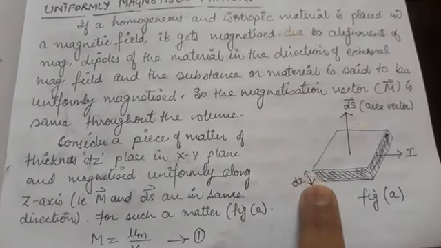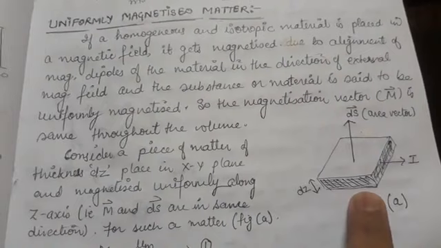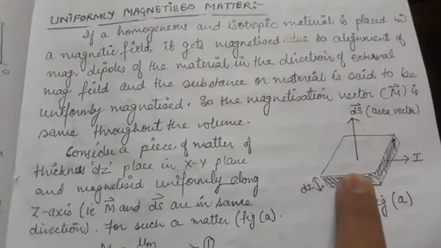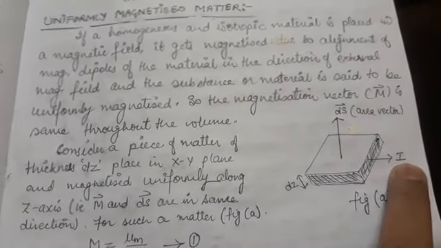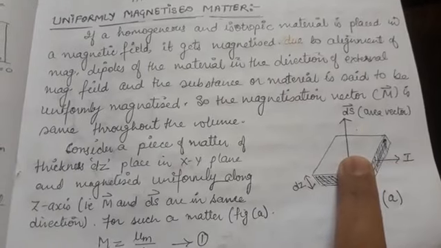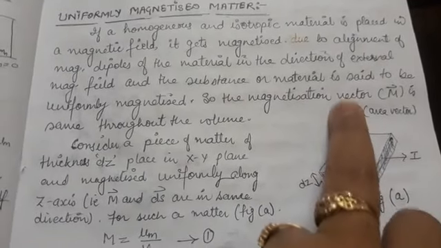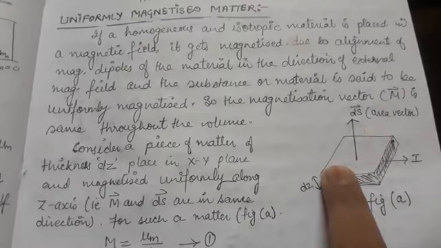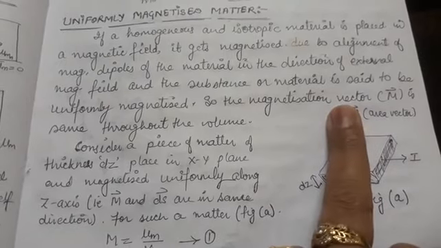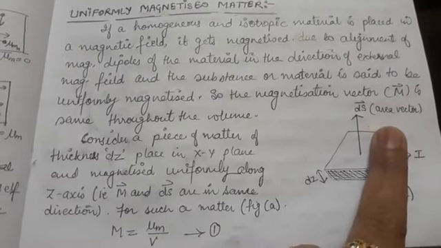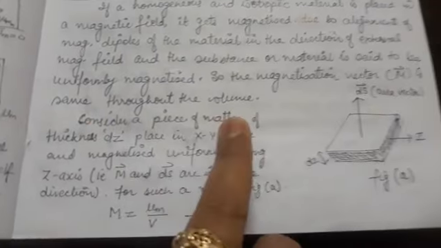So I have taken a small thickness dz of the material, and through this thickness dz a current I has been sent. The area vector, you know students, always acts perpendicular to the plane of the area.